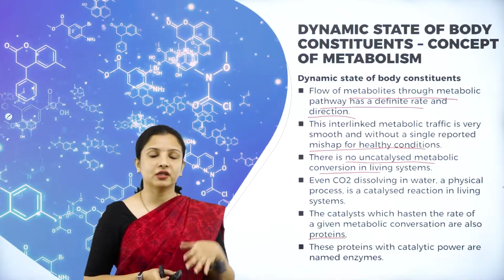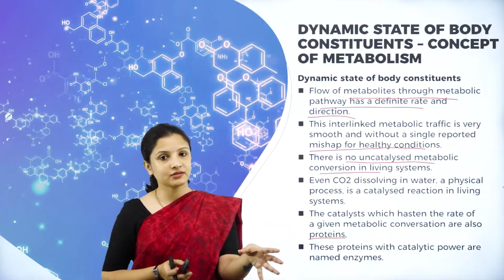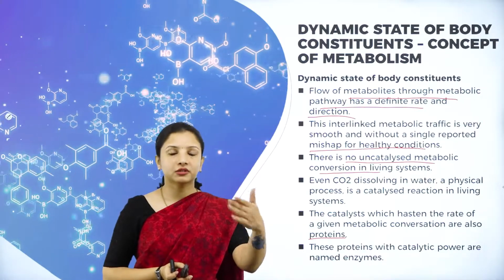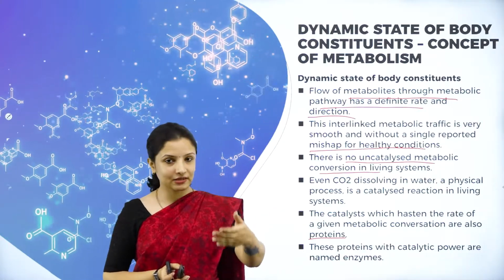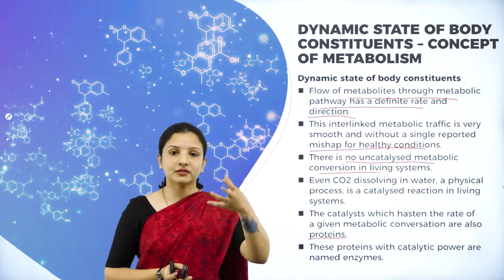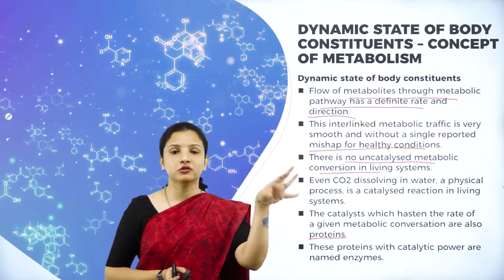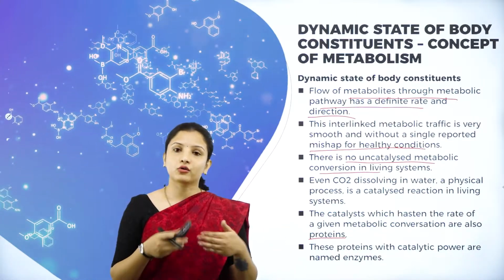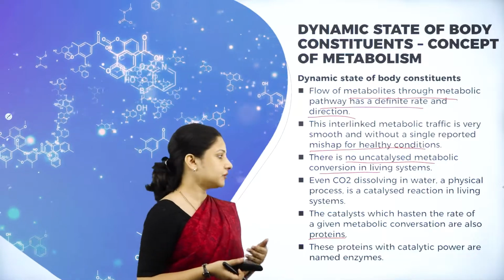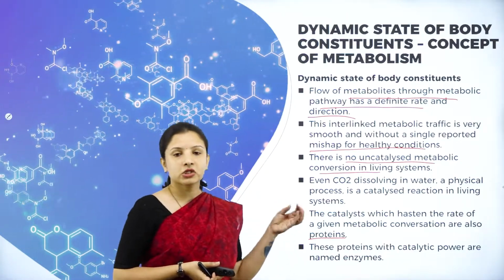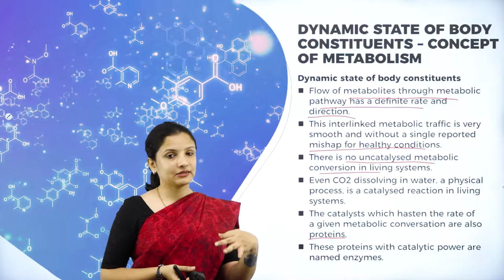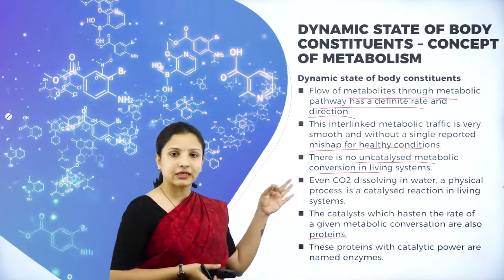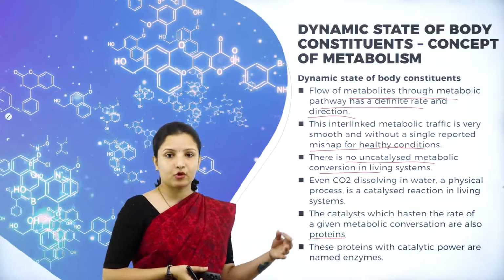So what happens at the end of the day? Proteins will get synthesized. There are various enzymes which take part in DNA function, which will allow the DNA to perform its regular function normally, so that it can synthesize the proteins through the mRNA. Once the proteins are synthesized, they will be utilized by various organs of our body to undergo metabolic reactions or metabolic pathways. So catalysts which increase the speed of reaction, proteins, enzymes, are one and the same. Proteins are one of the best examples of a catalyst which speeds the metabolic reaction.